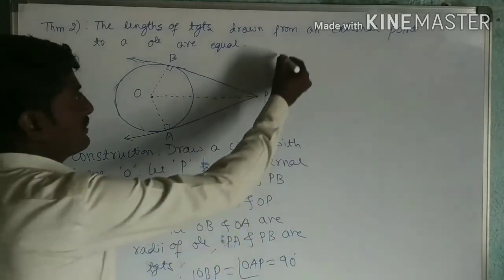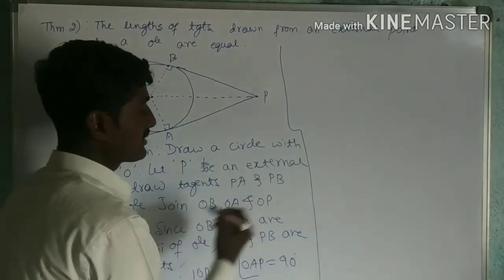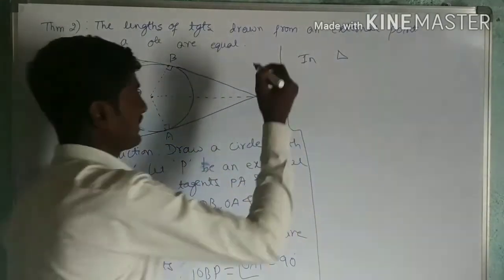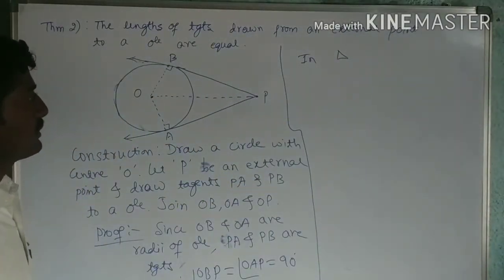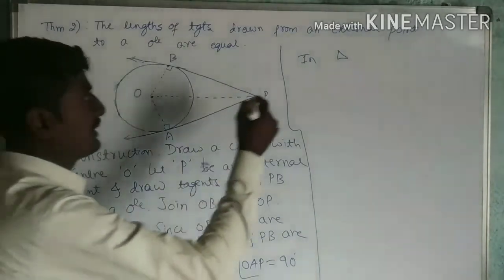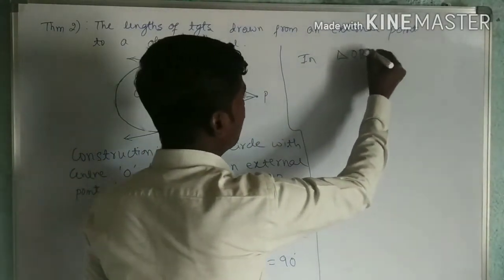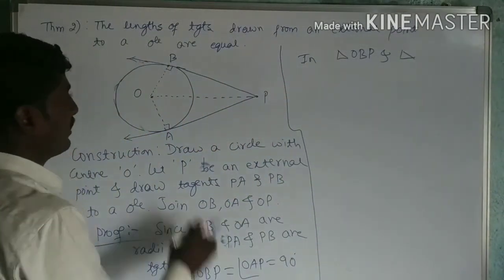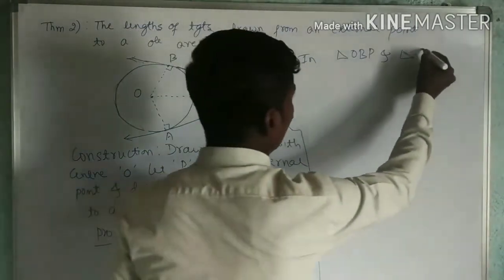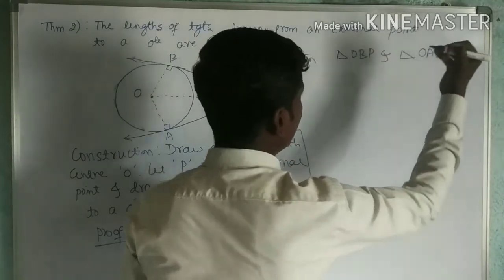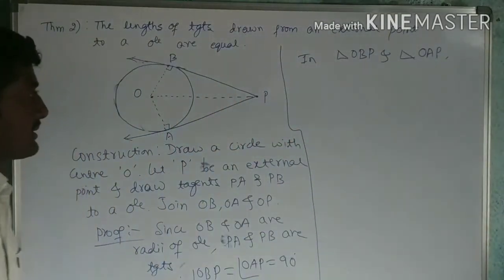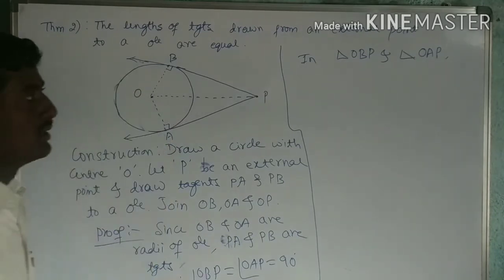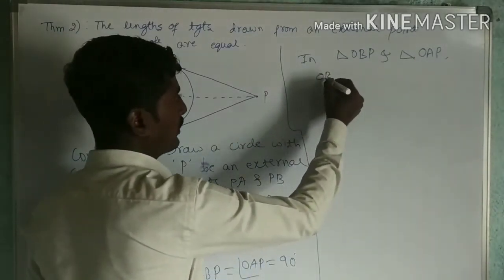Now next, in right angled triangle OBP and another right angle triangle OAP. In this one, what can I say? OB is equal to OA. Can I write? OB is equal to OA. Why?